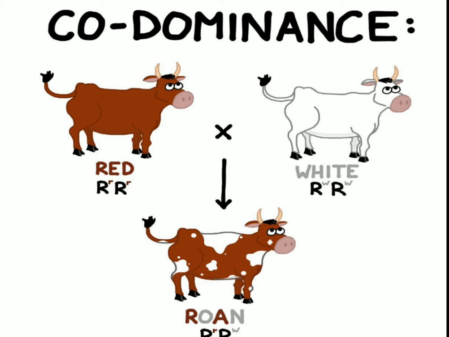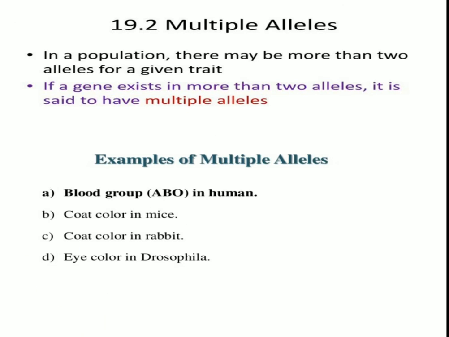So the alleles which are able to express themselves independently when present together form the codominant alleles. This phenomenon was not explained by Mendel and hence forms part of the post-Mendelian concept. Next is the multiple allelism.